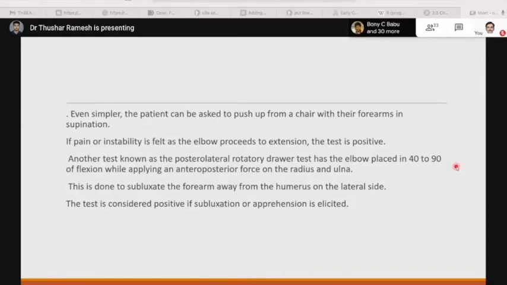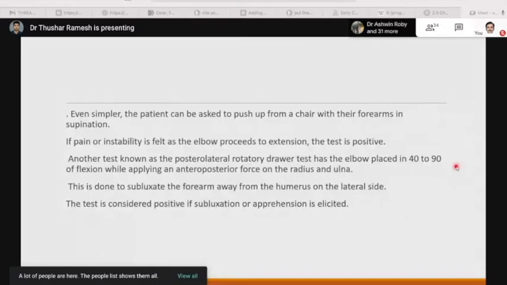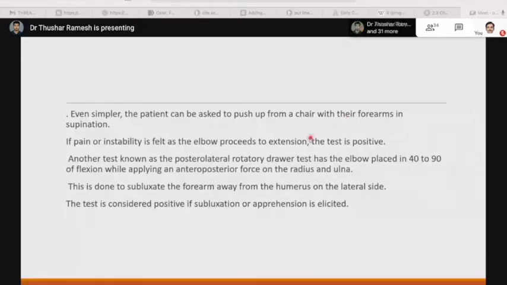Even simpler, the patient can be asked to push up from a chair with their forearms in supination. If pain or instability is felt as the elbow proceeds to extension, the test is positive. Another test, known as the posterolateral rotatory drawer test, has the elbow placed in 40 to 90 degrees of flexion while applying an anteroposterior force on the radius and ulna. This is done to subluxate the forearm away from the humerus on the lateral side. This test can be considered positive if subluxation or apprehension is elicited.